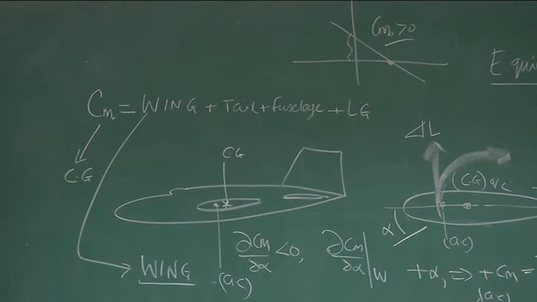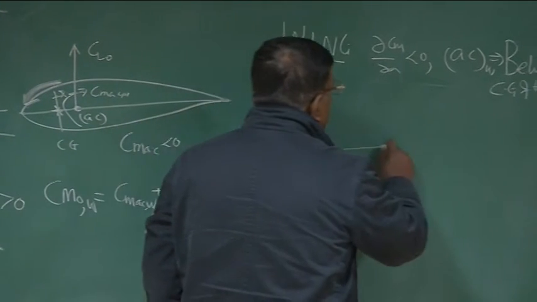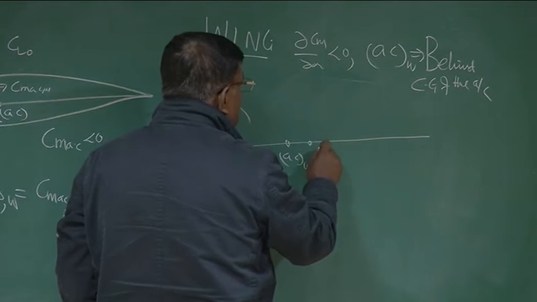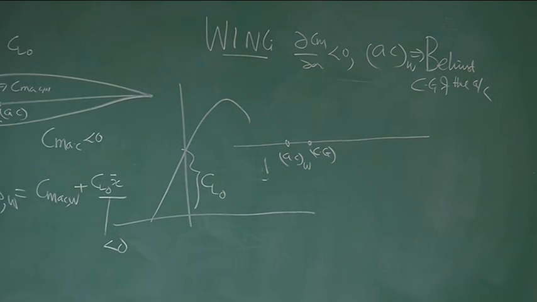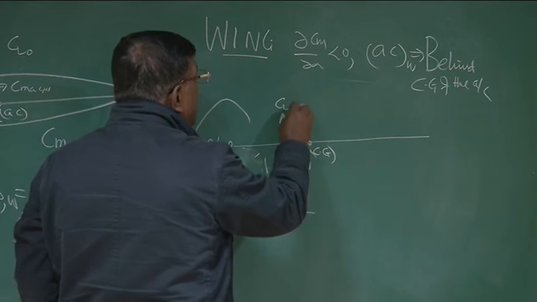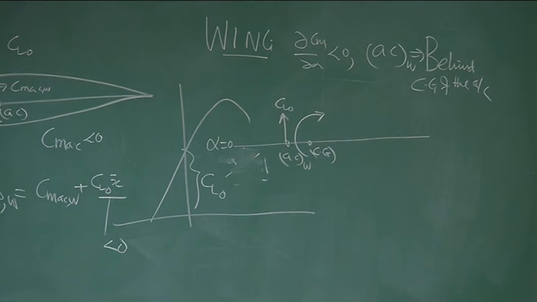Right? So what is done in most of the aircraft, you will see that the AC of the wing is actually kept ahead of the CG. So the wing is destabilizing, number one. However, it gives a relatively positive Cm0. If you see here, at alpha equal to 0, there is a CL0 here. That will give a nose-up moment. Correct? You can check any aircraft which has a cambered aerofoil.